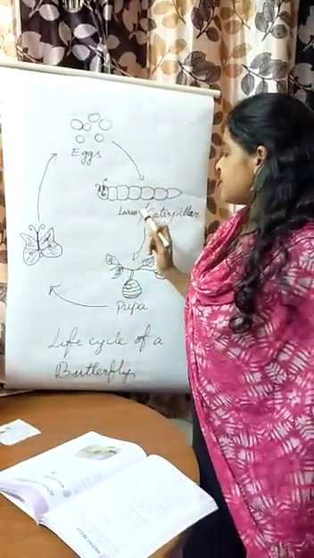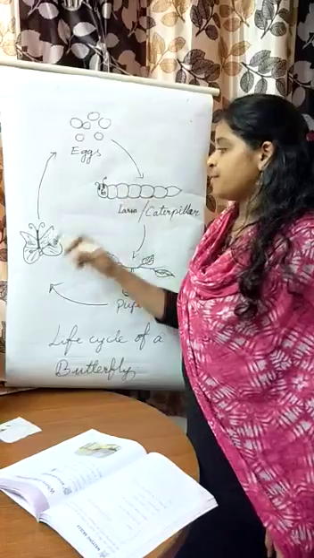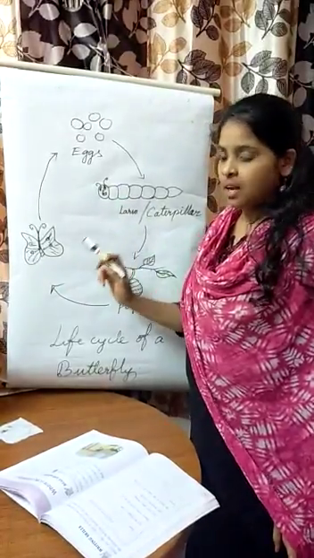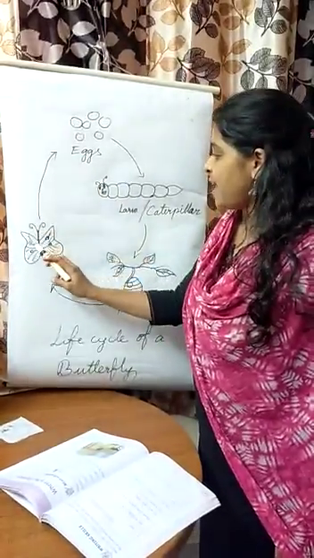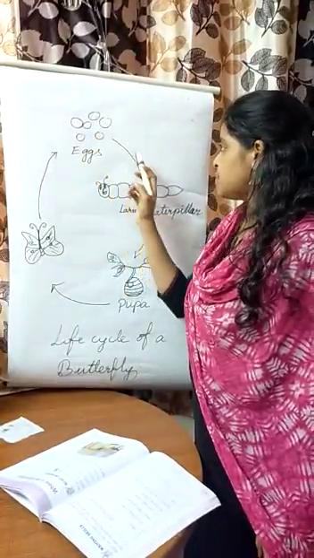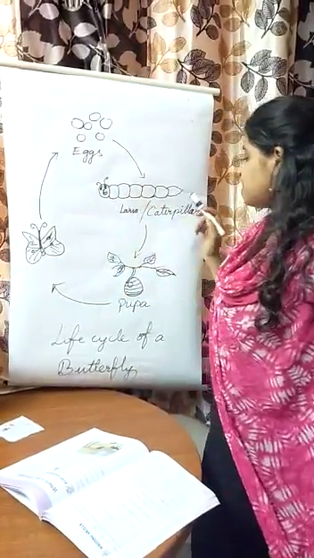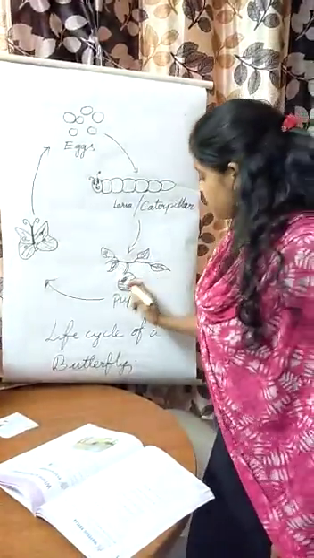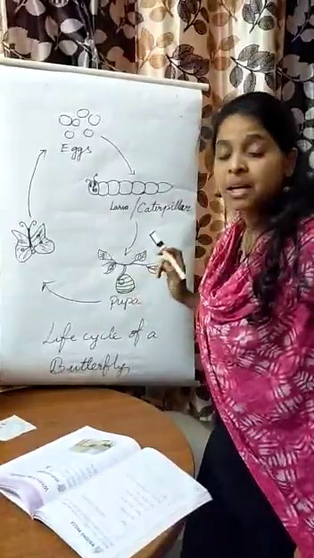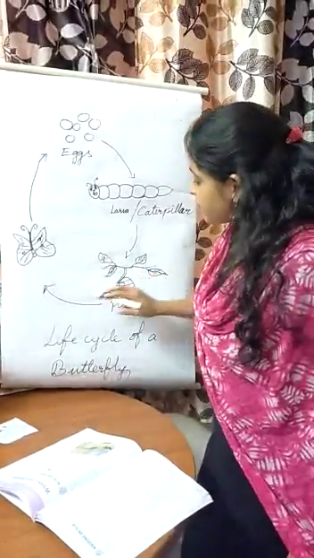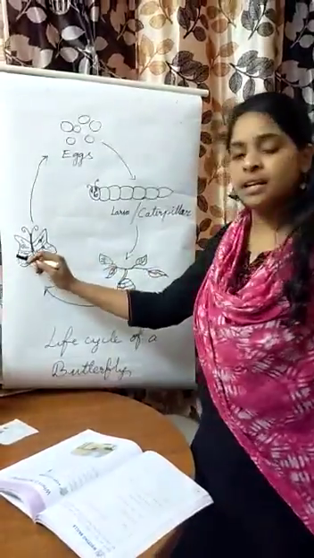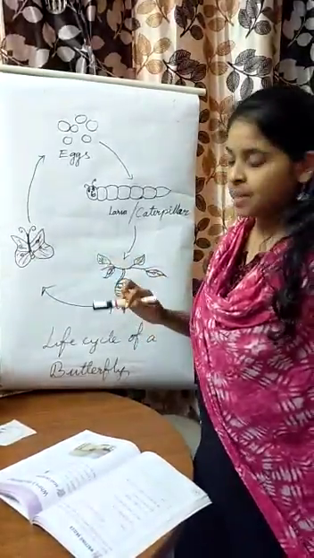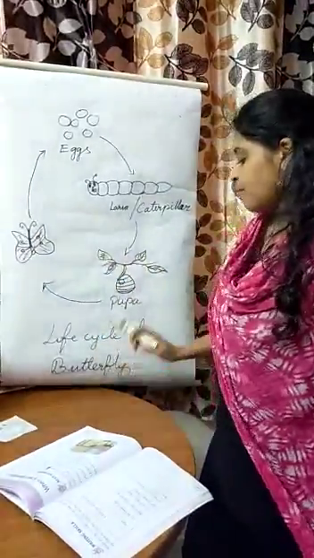So the caterpillar is nothing but the larva stage of the butterfly. The butterfly lays eggs and from these eggs caterpillars develop, and the caterpillar, after feeding on the leaves, develops into a pupa, that is nothing but a hard shell, and after 2 to 3 weeks it develops into a butterfly. This is the life cycle of the butterfly.